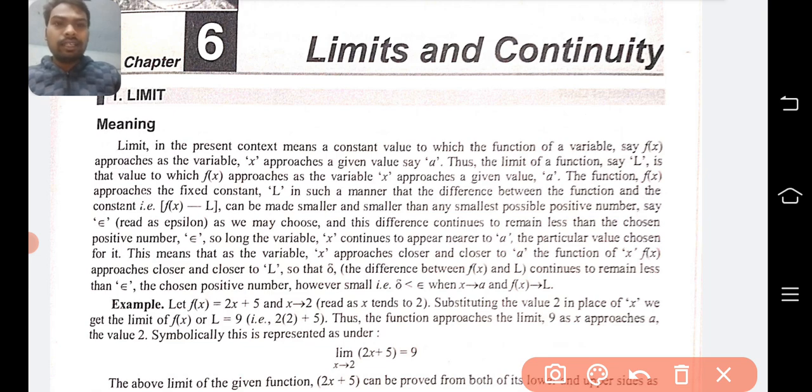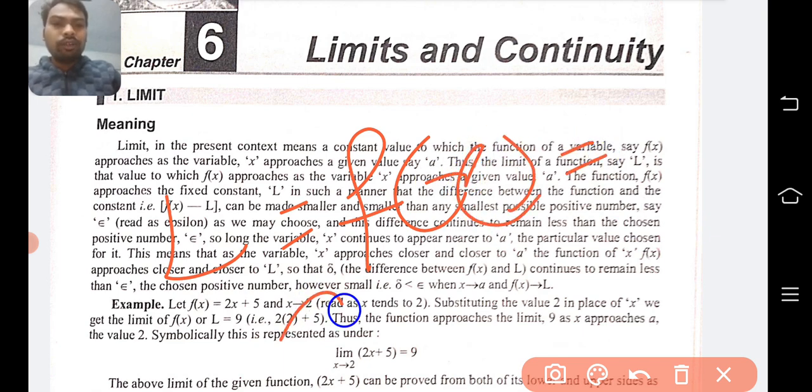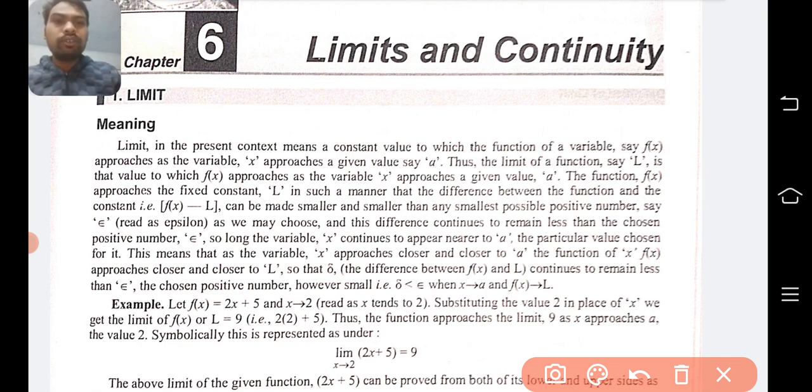It is the value to which f(x) approaches as the variable x approaches a given value a. What does it mean? The limit of a function L, what does it represent? Suppose L equals the function of x, and we approach the value towards a from the upper side and from the lower side, or from the left hand and from the right hand. Then we are able to get a particular value of this f(x), or the limit value. So that is called the limit of the function.